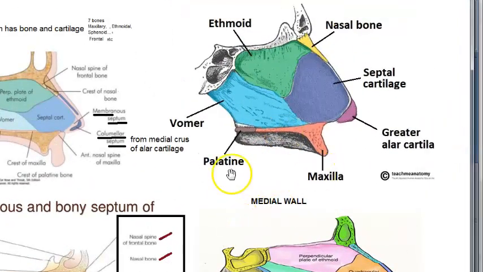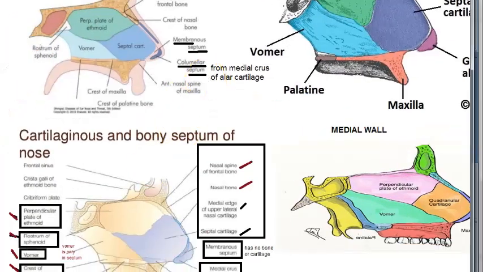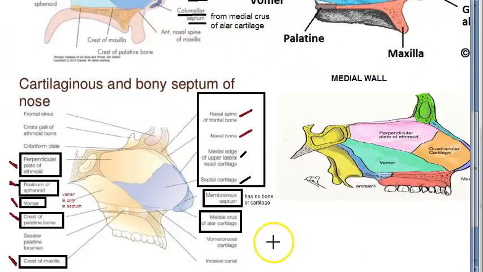So you know that there are a lot of bones that make up the septum. There are cartilages that make up the septum, bones that make up the septum, right? So what are all the parts of the septum, everything you know, right? So we have the columellar septum, then you have the membranous septum, and the septum proper. Septum proper is septum proper because it is covered with mucous membrane. However, these two are not, these are covered by skin if I'm not wrong, right? So basically this is septum proper. Now here you have the vomer bone, here you have the ethmoid bone, that is the perpendicular plate of ethmoid, and this is the septal cartilage.